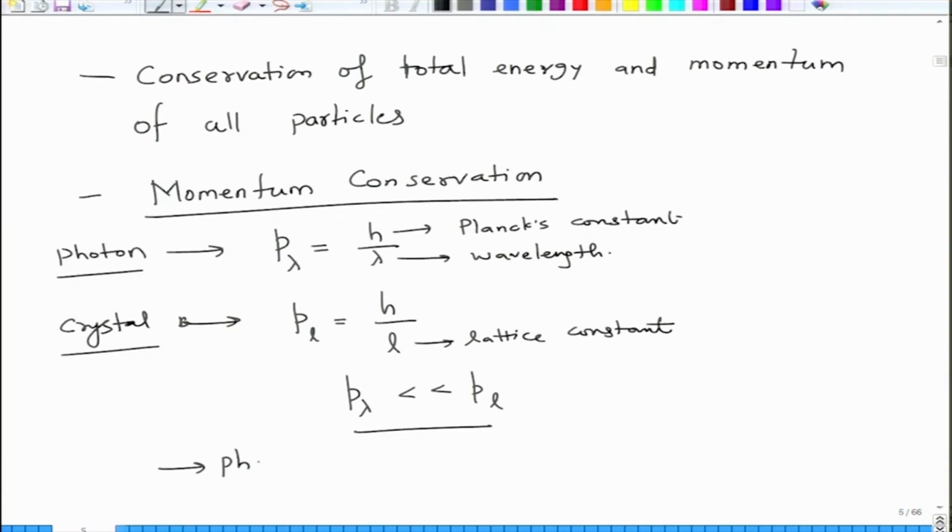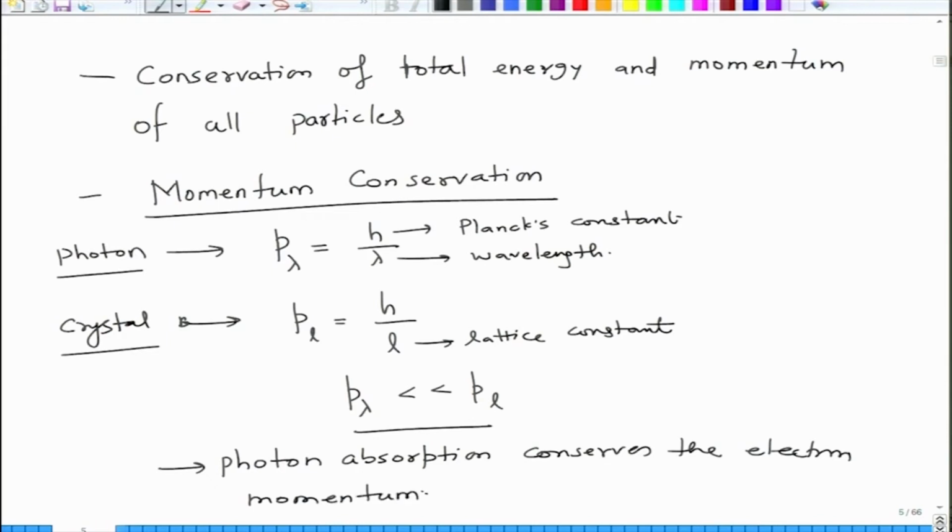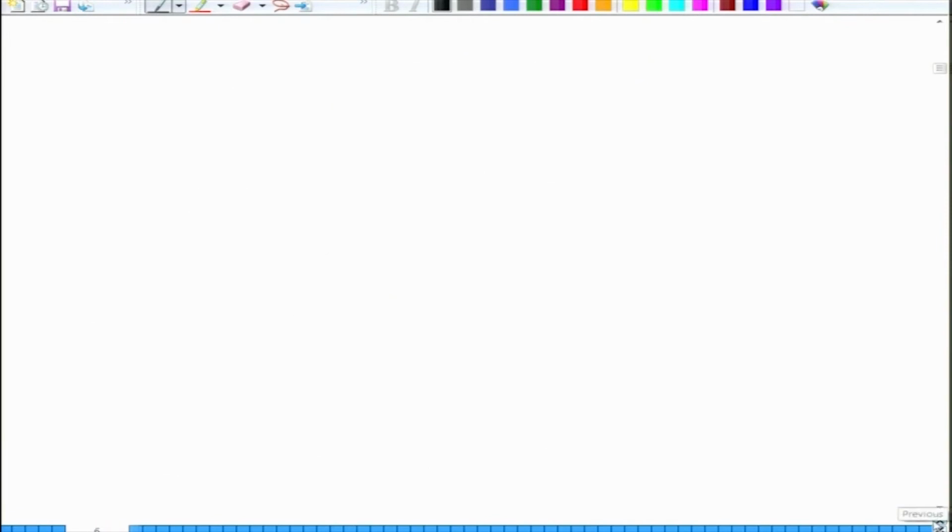So photon absorption conserves the electron momentum. And another thing that is important in this case is the phonon. Phonon is related to heat, right?